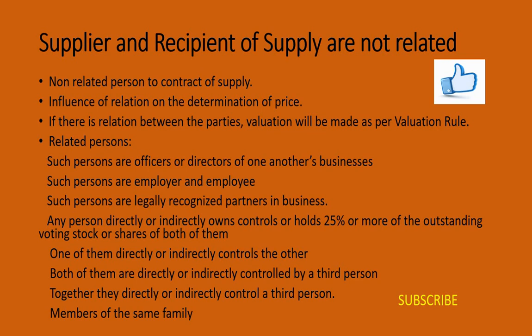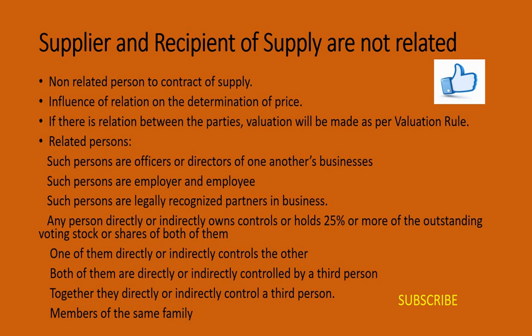Now let's look into who are the related persons here. Such persons are officers or directors in one another's company. That means the owner of a business should be an officer or director of another business with which he is transacting. For example, Mr. Suresh is an owner of X Company Limited, and Mr. Girish is an owner of Y Company Limited.